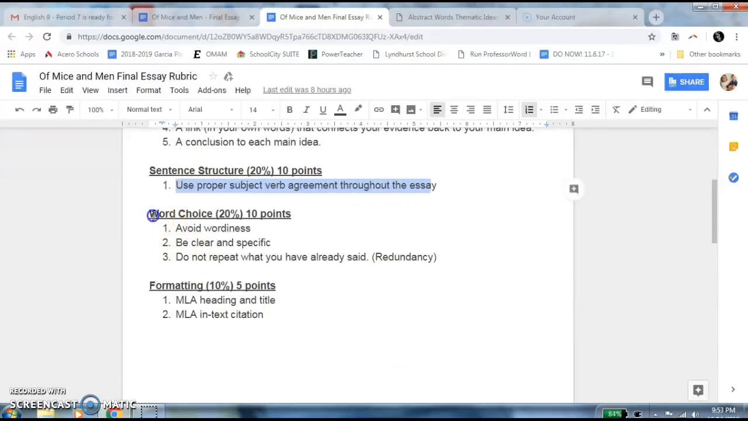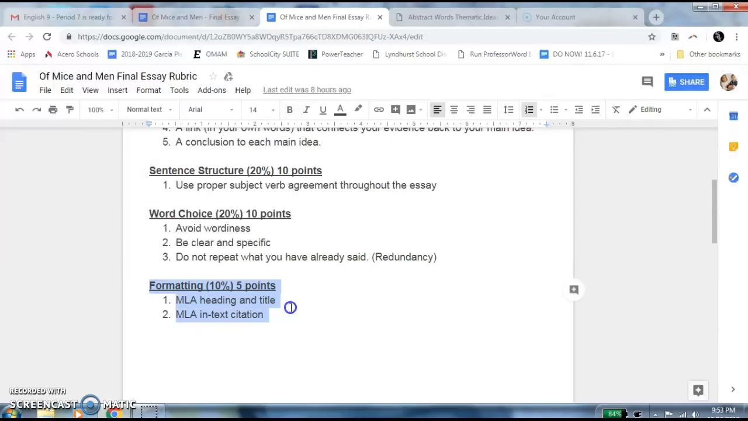And then word choice. We've talked about avoiding wordiness, being clear and specific. Do not repeat what you have already said, also known as redundancy. So don't try to sound smart or add more information. Just get it across in the most basic way possible. That's what we're looking for.